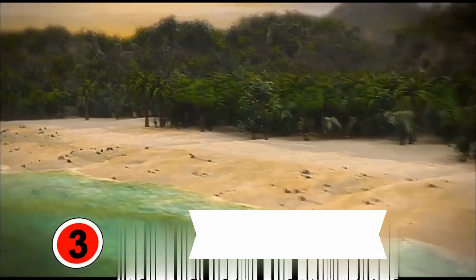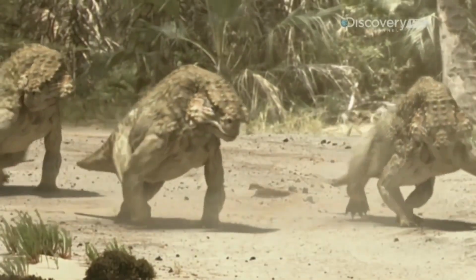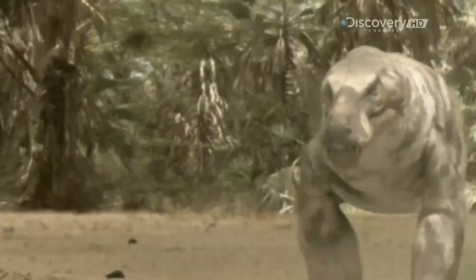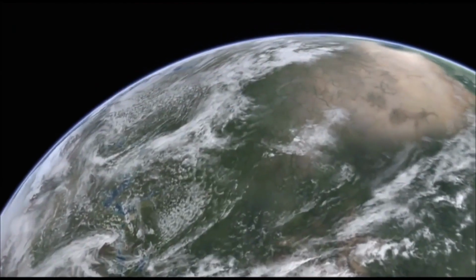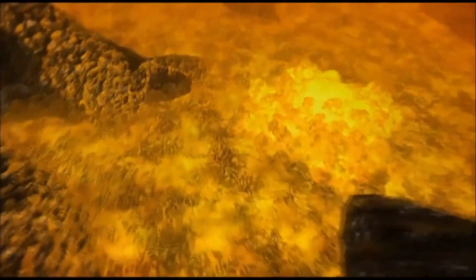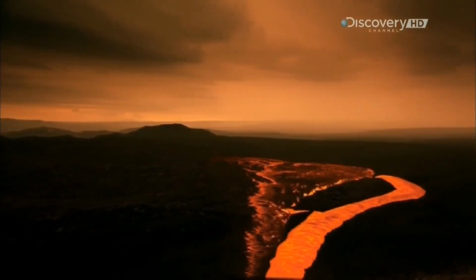The third place is held by the greatest extinction of all time, which occurred during the Permian period, 250 million years ago, leading to the disappearance of more than 95% of all living species. The cause was the most powerful volcanic eruptions in Earth's history, which occurred in Siberia and were accompanied by the release of toxic gases into the atmosphere.